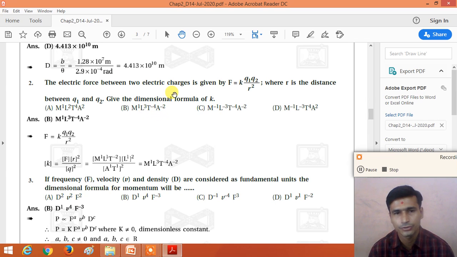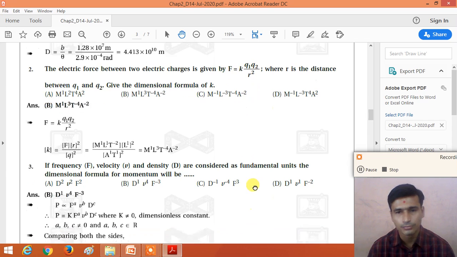Understand, dear student, how to calculate the dimensional formula of any physical quantity in terms of the other physical quantity, if the equation is given to you or the equation is not given to you. So you have to remember this equation: electric force between these two electric charges, F is equal to K Q1 Q2 by R square, right?